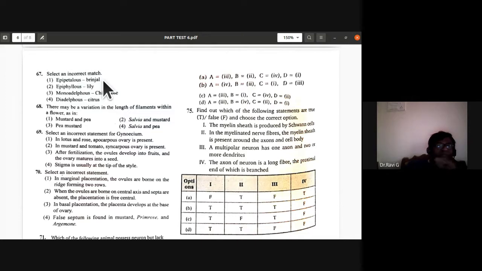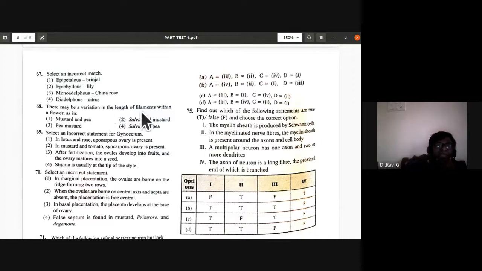Epipetalous, you notice in brinjal, which belongs to Solanaceae. Epiphyllous in Liliaceae family, you come across where stamens are attached to tepals. So we call it epiphyllous. Monoadelphous, single bundle of stamens. You find it in case of China rose. Diadelphous citrus is wrong. Polyadelphous is the nature in citrus. So the fourth one is the incorrect match. So 67th, fourth is the incorrect match.